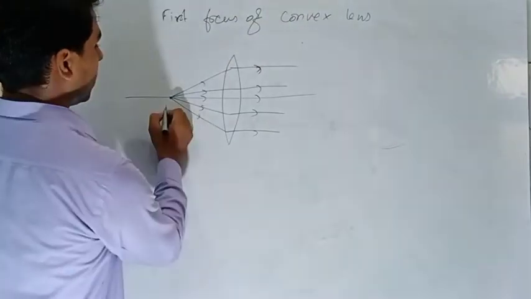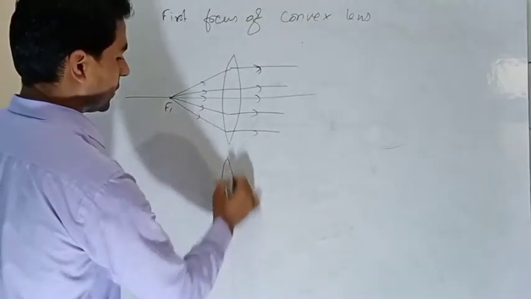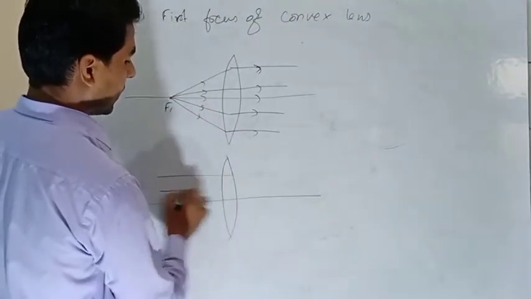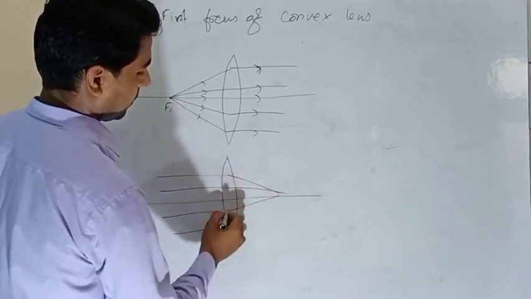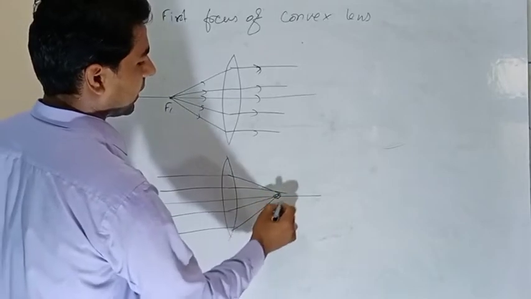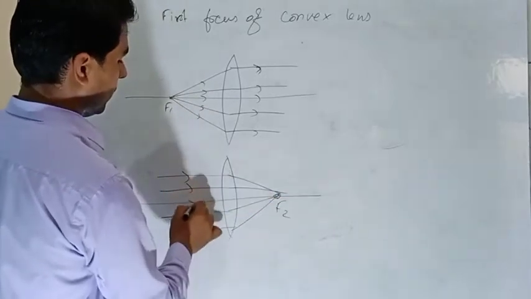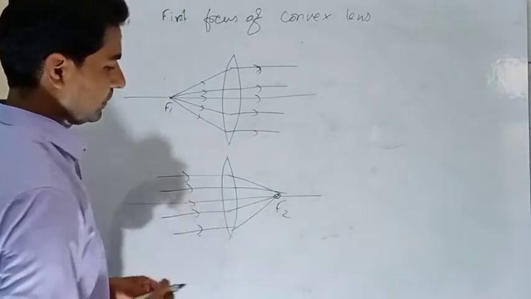And the second focus: all the rays coming parallel to the principal axis, after refraction, meet at a point. That is the second focus.